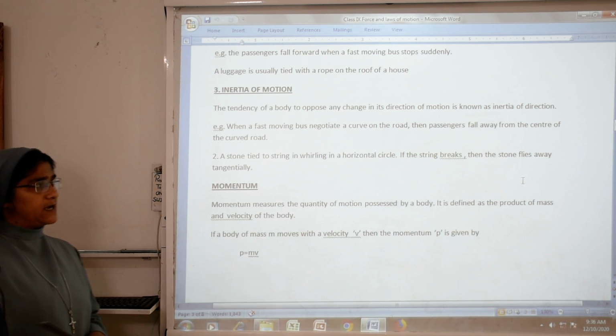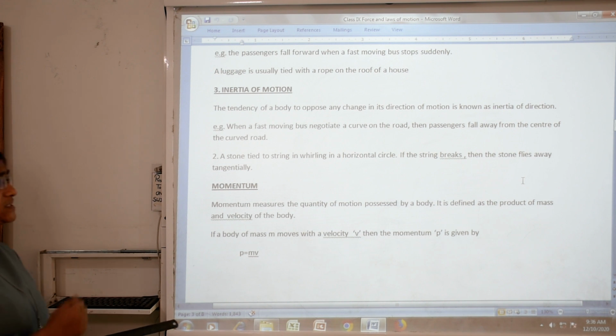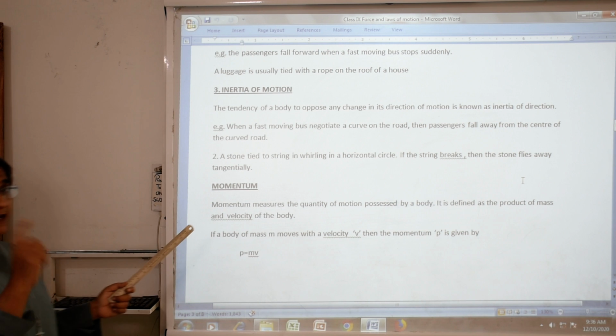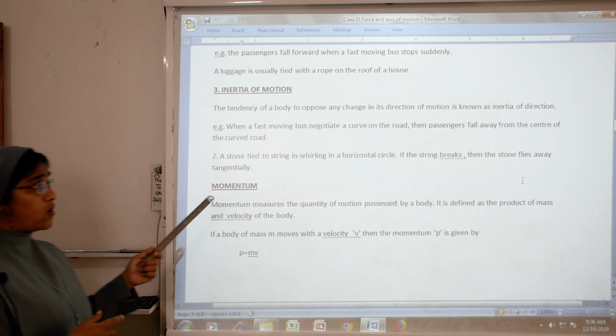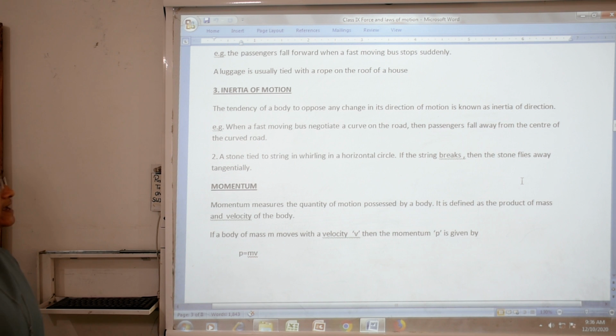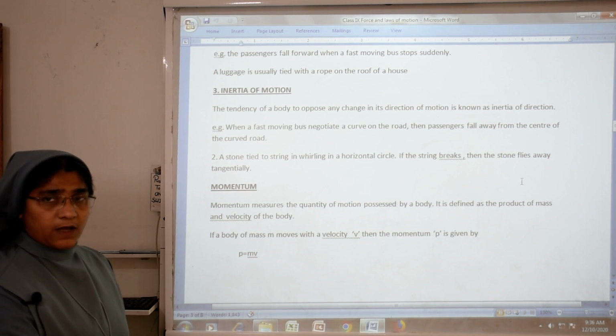Second point we can see: a stone tied to a string is whirled in a horizontal circle. If the string breaks, what is happening? The stone flies away tangentially. This is an example of inertia of direction.